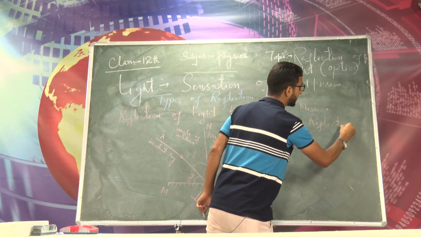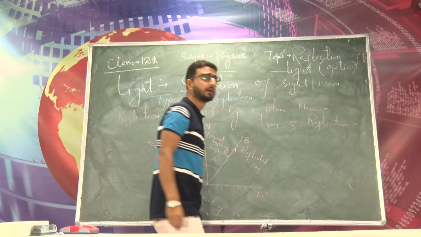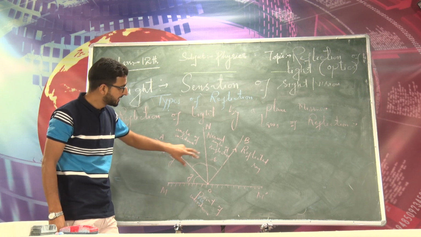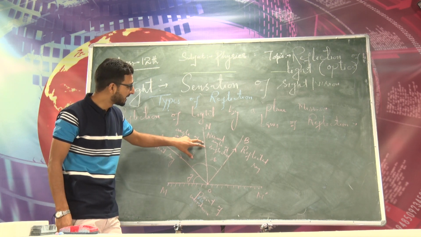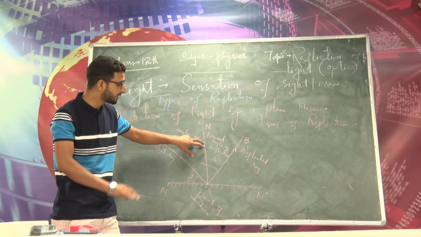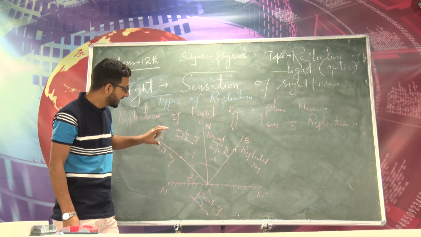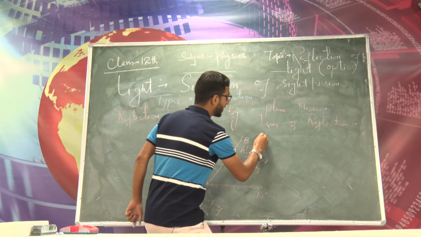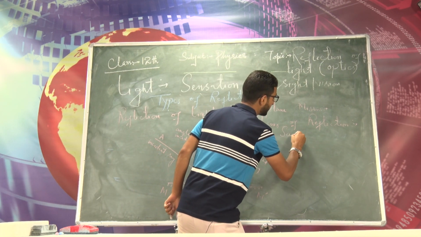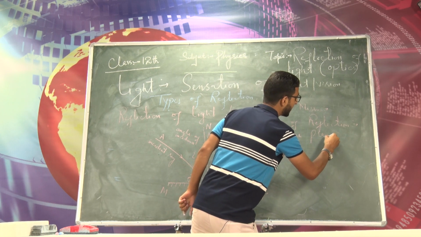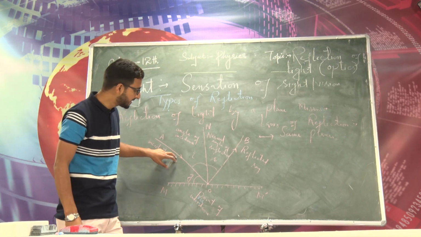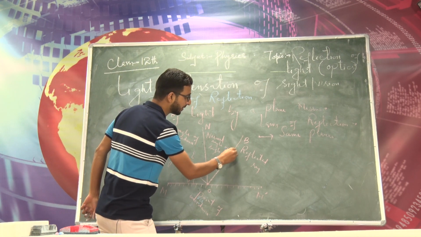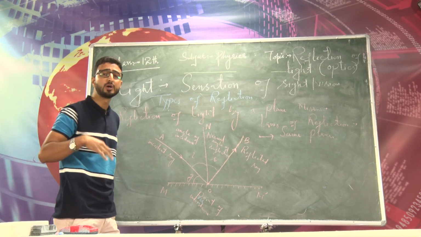So in case of reflection, we usually have three laws. Law first: you can easily see the incident ray, reflected ray, and the normal. Normal is not a ray, it is just a line drawn perpendicular to the plane mirror at the point of incidence. The incident ray, reflected ray, and the normal at the point of incidence all lie in the same plane, that is, they are coplanar. Right now I have drawn this incident ray on the plane of the board, so this reflected ray must lie in the plane of the board, right? So this is basically the first law of reflection.